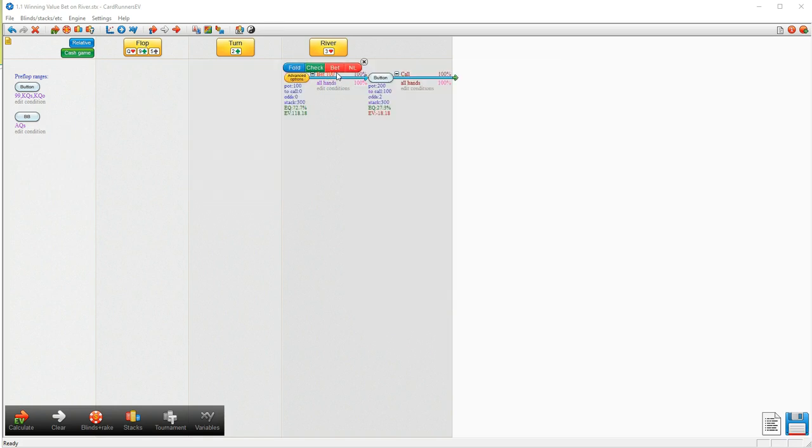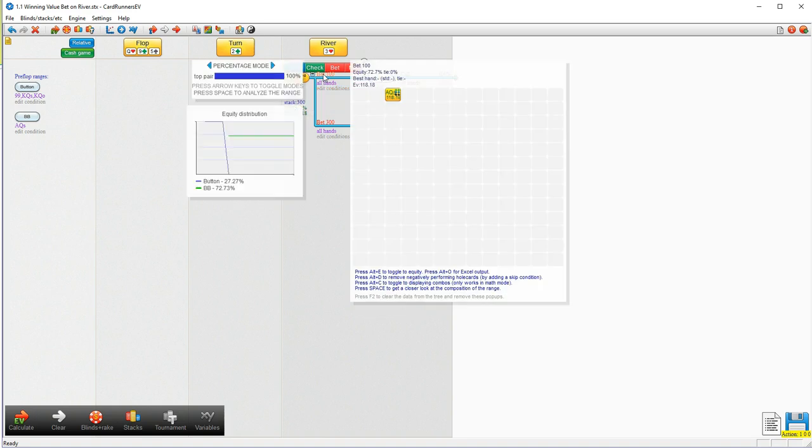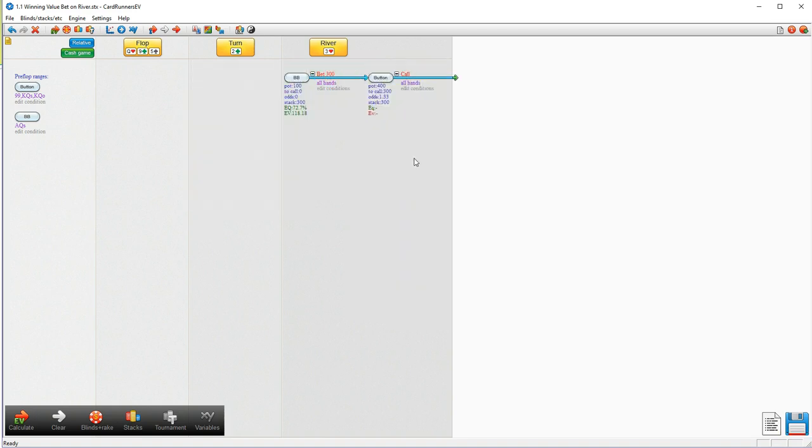So let's see what happens if we bet even larger. Let's say that we decide to shove all in, and I set the effective stacks to 300. That is the one slight difference in this case. So we're going to shove all in. I'm just going to delete the other nodes, which we don't want. So we bet all in, the button decides to call, and let's have a look at our expectation. You can see it jumps up to 209.09.